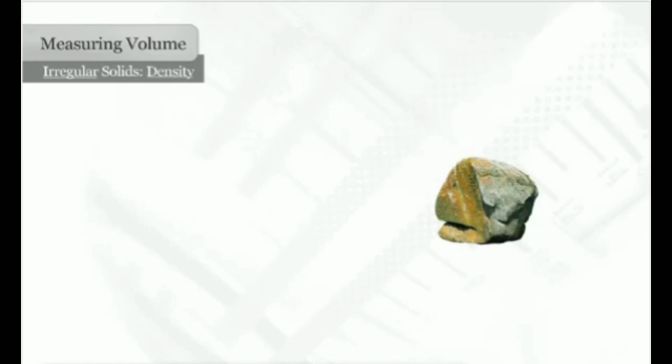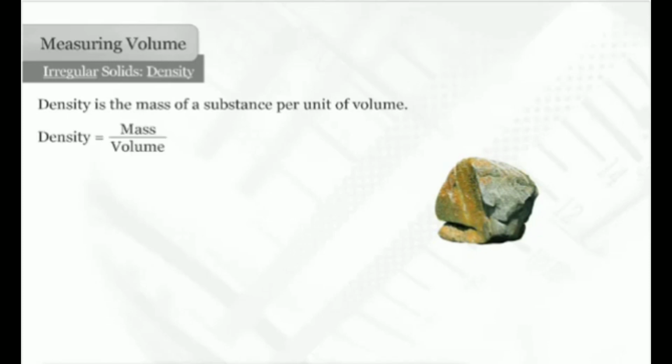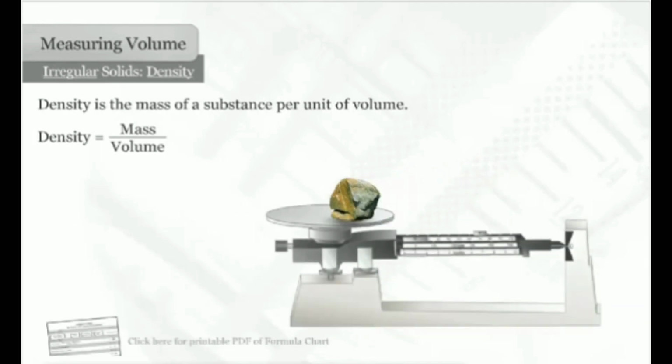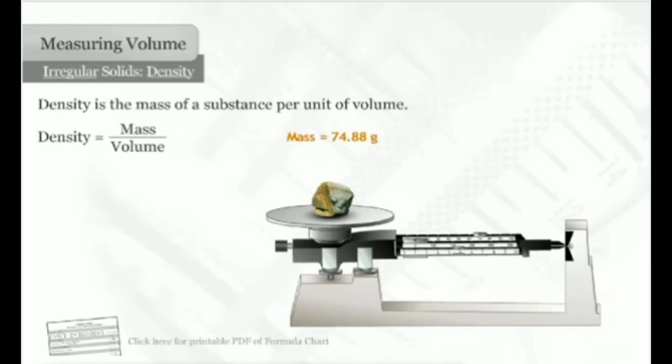And then we know the density equals mass by volume. Previously we derived the value of volume, then we need to find the value of mass. As we know, the mass can easily be calculated by use of a beam balance. Let the mass value be 74.88 grams.